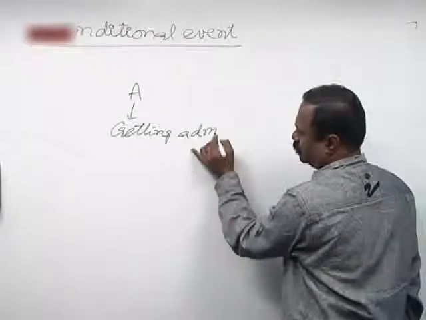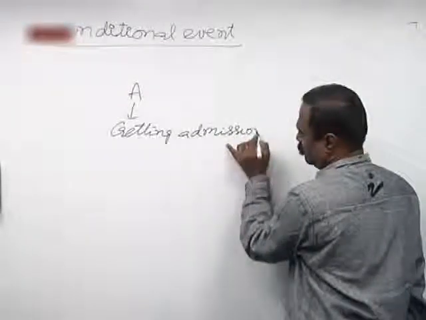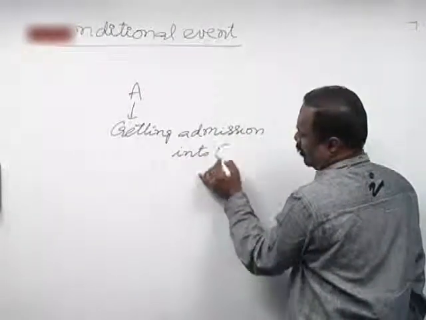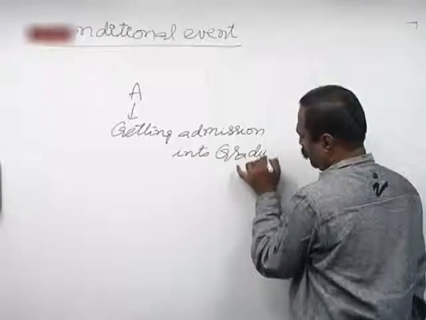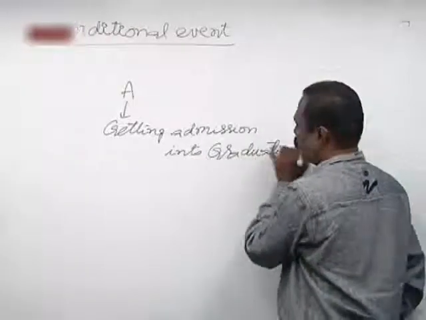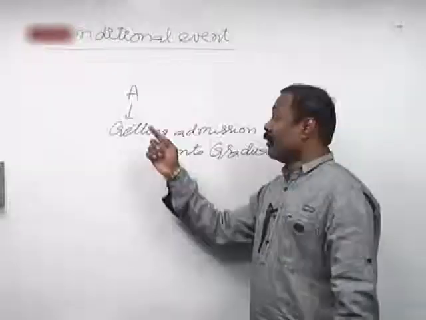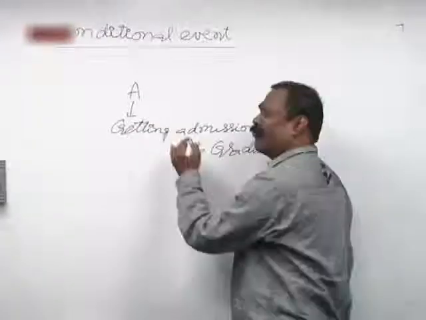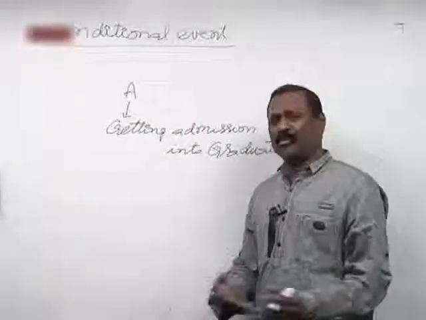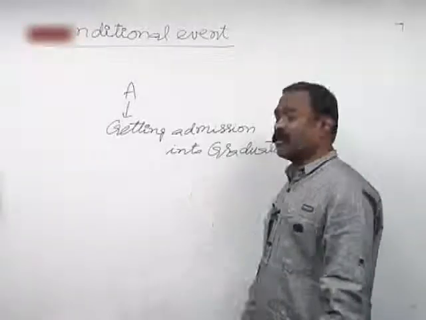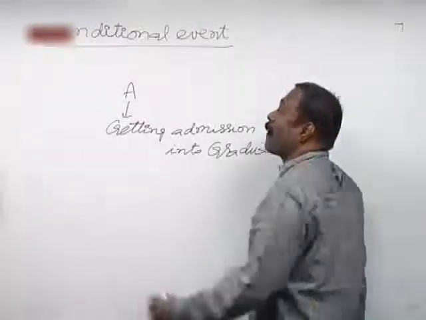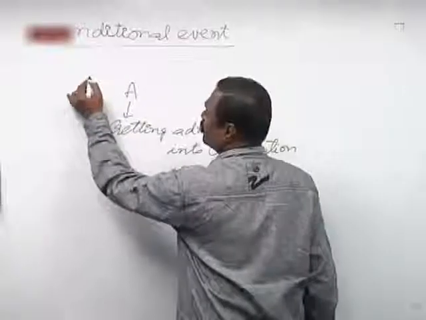Getting admission into graduation, whatever it is, BTech or BSc, it's a graduation. And B is such an event.